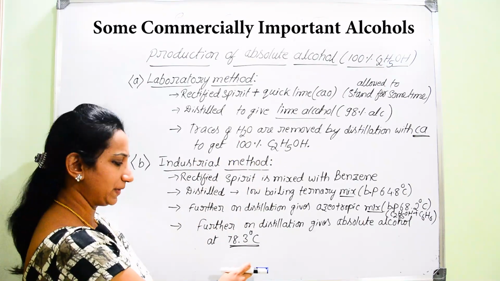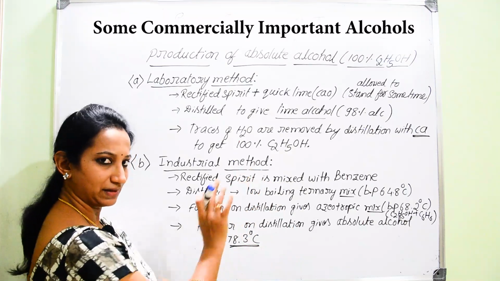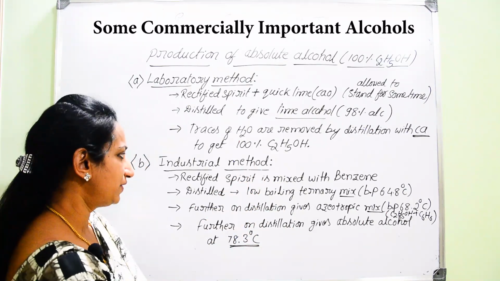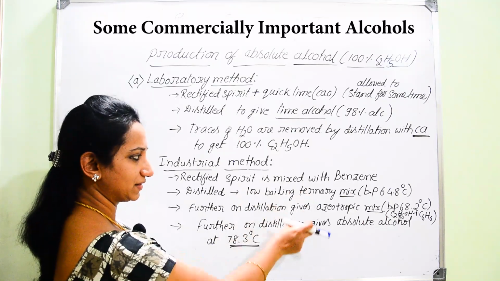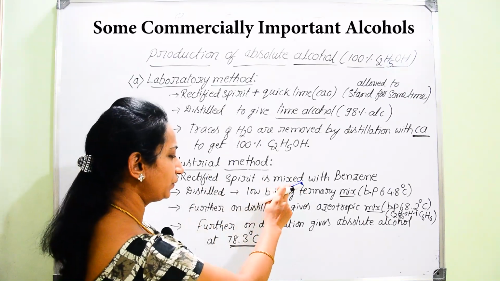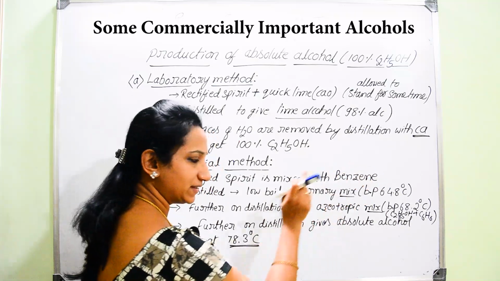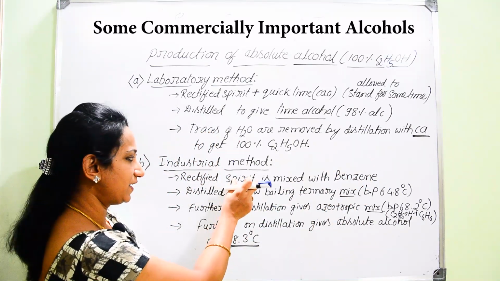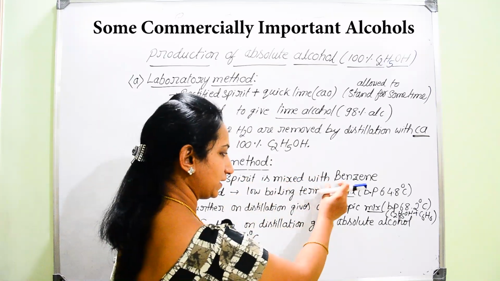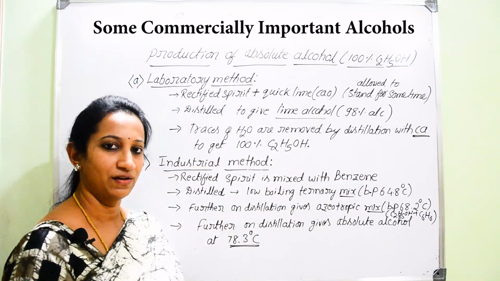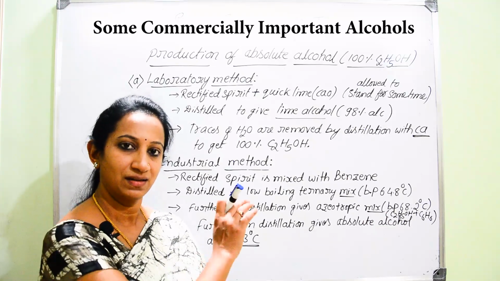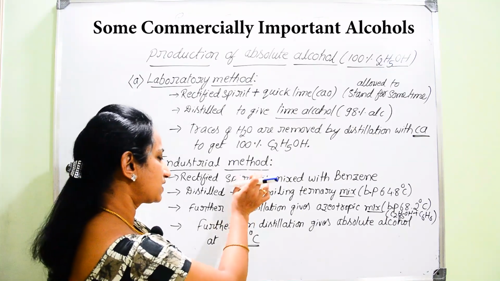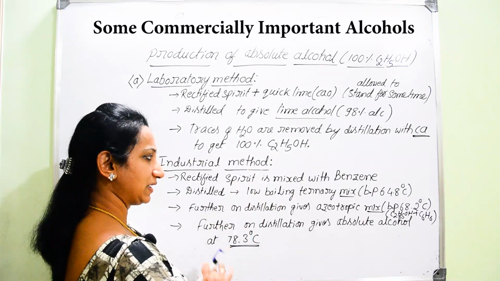Now, if we go for the large scale, that is the industrial method, we are going to prepare absolute alcohol on a very large scale. How are we going to do that? Which reagent is required for this? Here we have to take the help of benzene, C6H6. Very first step, the rectified spirit is mixed with a certain quantity of benzene. We are going to mix benzene into the rectified spirit. Then this mixture is subjected to distillation.